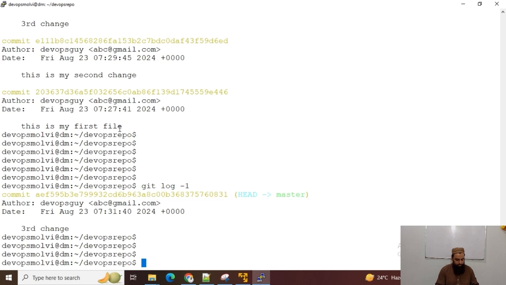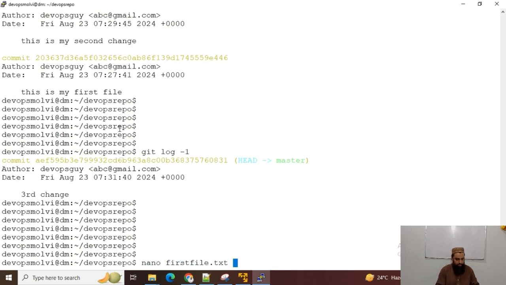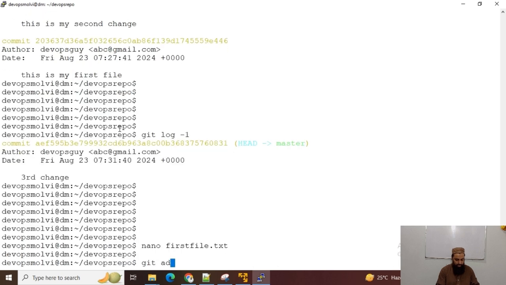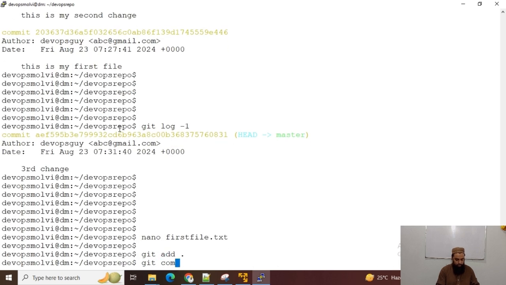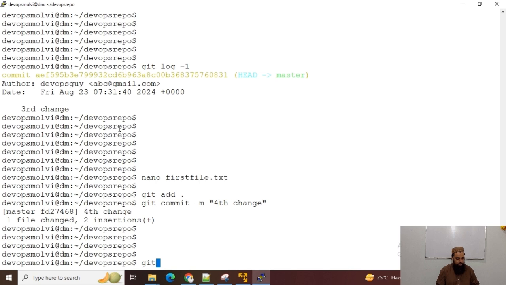For instance, nano first file, and this is my fourth change, and I will just git add, git commit -m fourth change. Now if I run git log -1, you can see our commit has been changed.